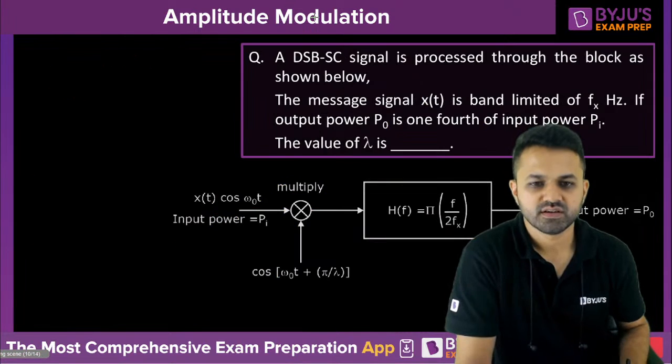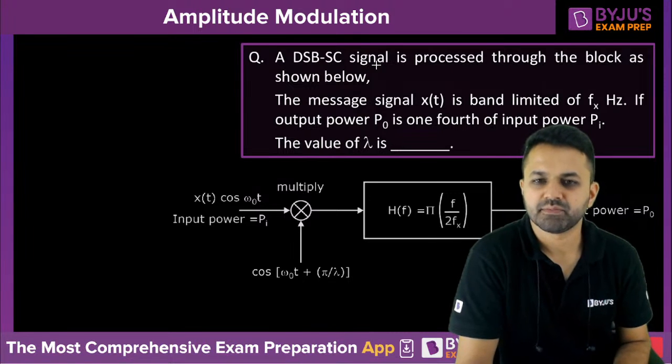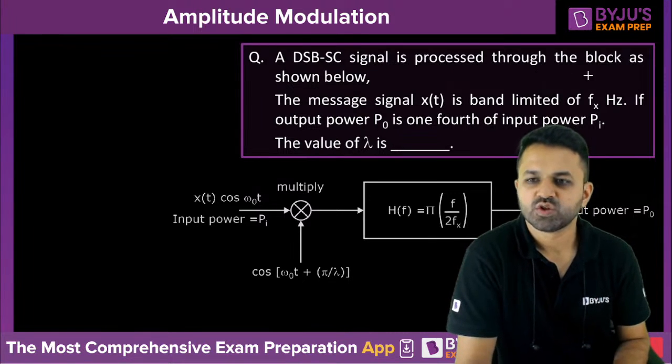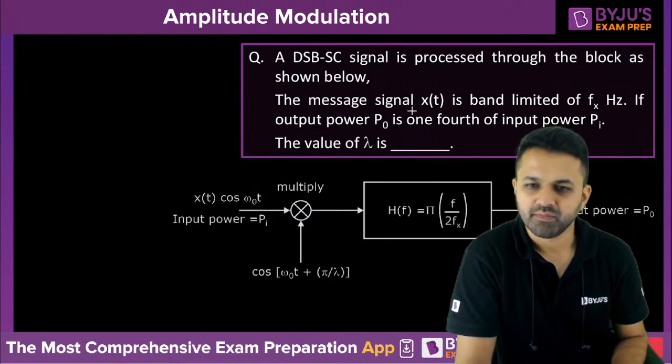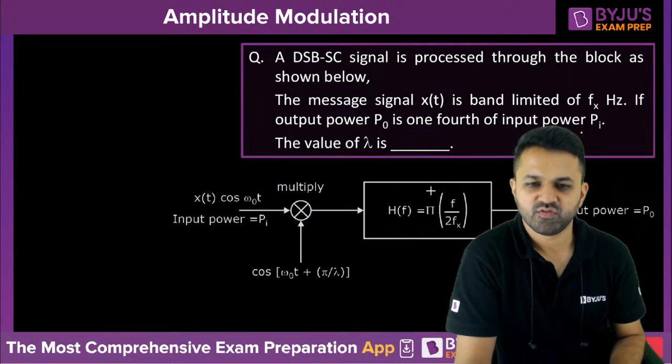Now let's solve the other question. We are saying that a double sideband suppressed carrier signal is processed through the block as shown in the figure. The message signal x of t is band limited to fx. If the output power P0 is 1/4 of the input power, then the value of lambda is?